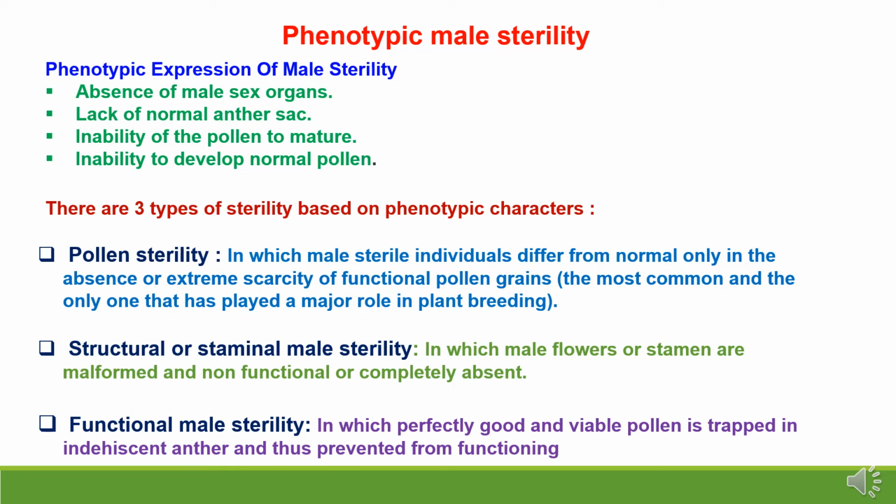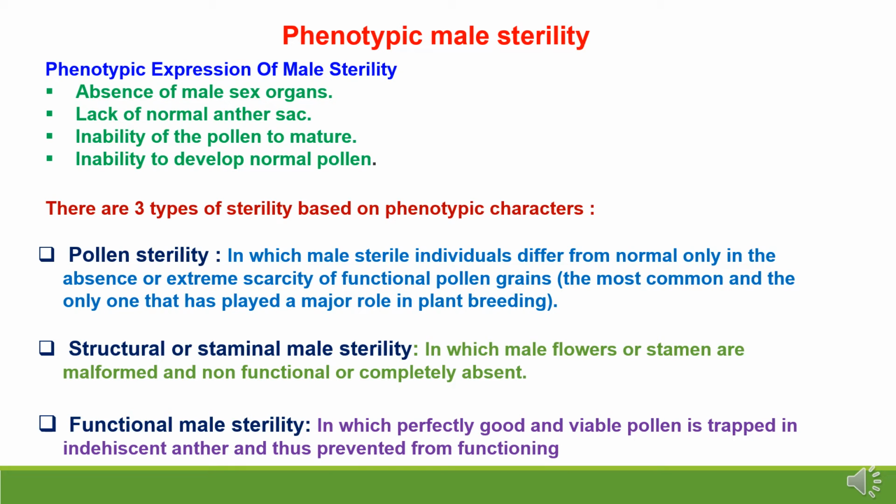There are 3 types of sterility based on phenotypic characteristics. First one is pollen sterility, in which male sterile individuals differ from normal only in the absence or extreme scarcity of functional pollen grains. This is the most common and the only one that has been playing a major role in plant breeding.